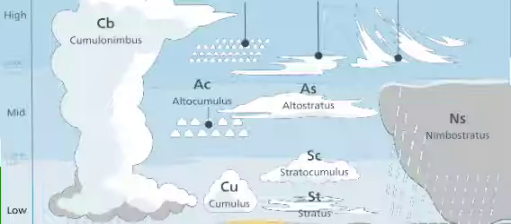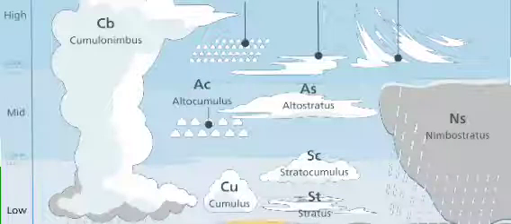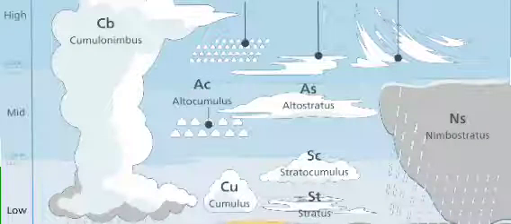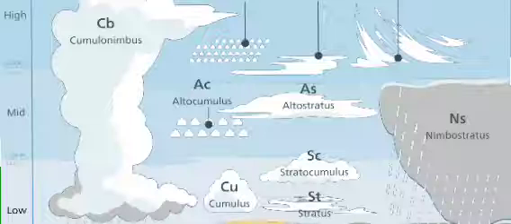The same thing will be used in the classification of the middle part also. As I've told you, for the middle part we use the terminology altocumulus. Alto is the word used for middle height clouds, and cumulus is the word used for globules. So these clouds will be in the form of globules at middle height. That's why they are called altocumulus. Alto means middle, and cumulus means they are in the form of globules. Similarly, when we talk about altostratus, alto means in the middle, and stratus means they are in the form of a thin layer. So this is how you classify the clouds.